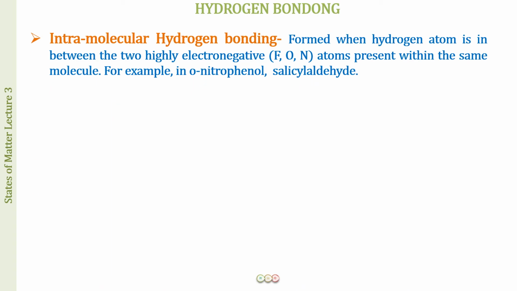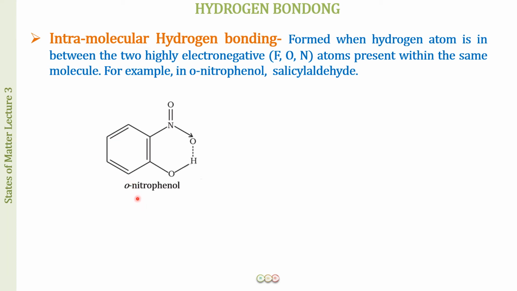Fine. Next we have intramolecular hydrogen bonding. Intramolecular means in the same molecule, formed when the hydrogen atom is in between two highly electronegative fluorine, oxygen or nitrogen atoms present within the same molecule. Let us see this with the help of an example. You will be able to understand this better.